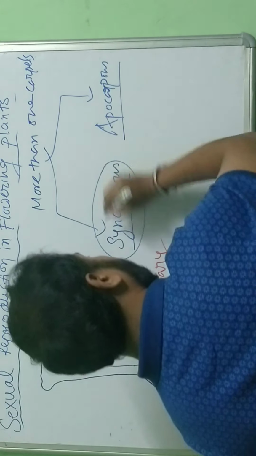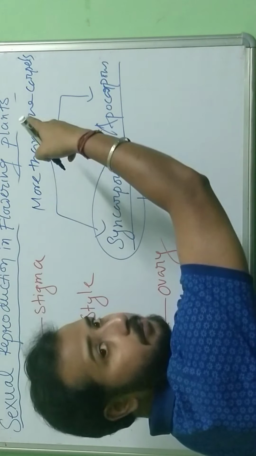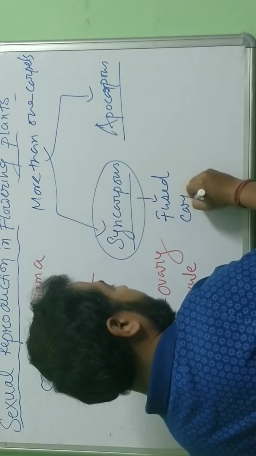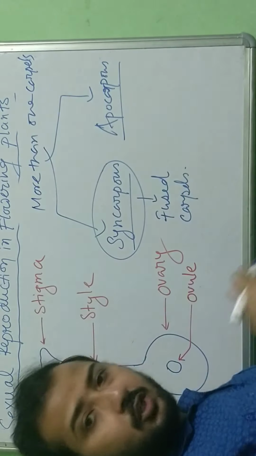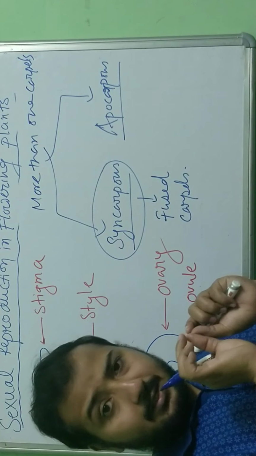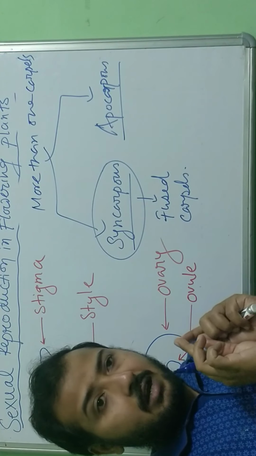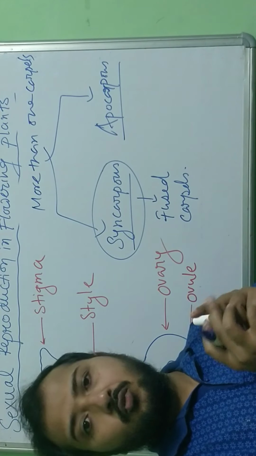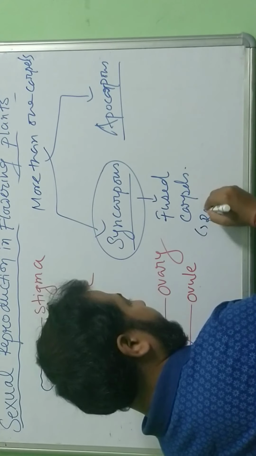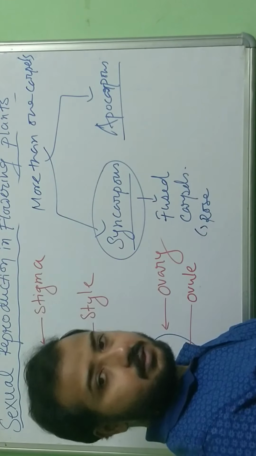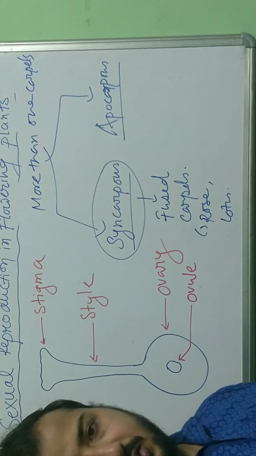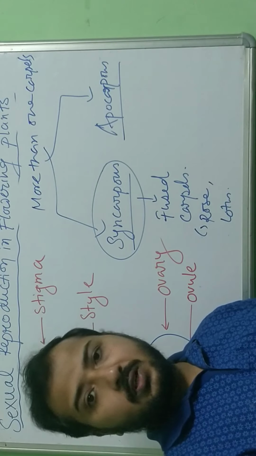Syncarpous means fused carpels: more than one carpel is present in a flower, but these carpels are fused with one another. For example, in rose we see fused carpels. Lotus, we see a syncarpous structure, meaning fused carpels.